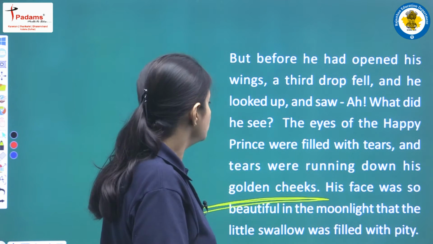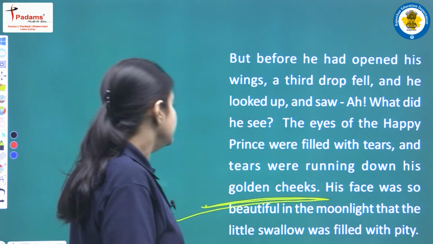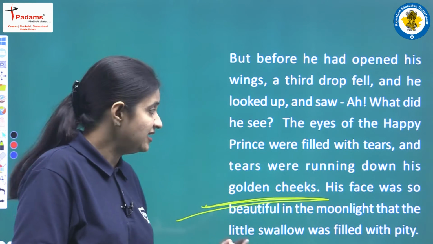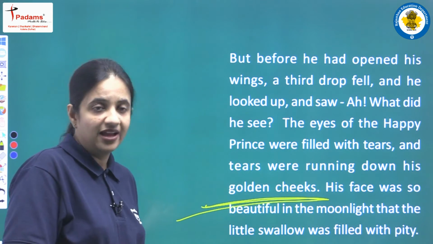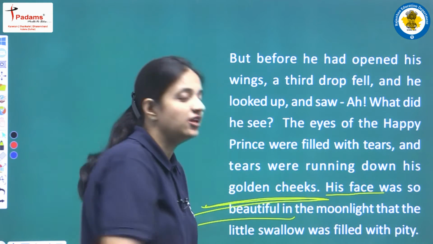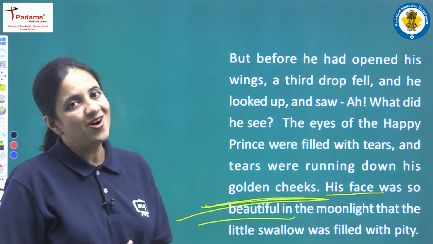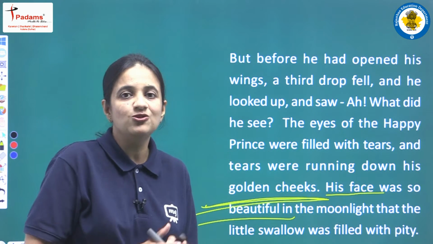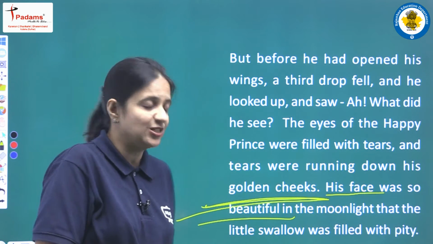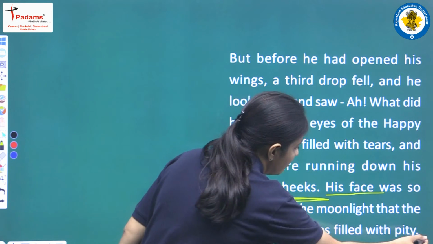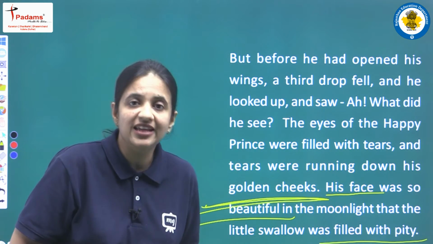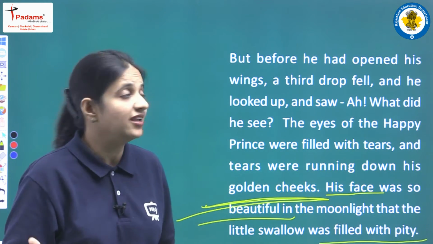His face was so beautiful in the moonlight that the little swallow was filled with pity. It was night time, and the moon was there in the sky, and in the moonlight the face of the Happy Prince was looking very beautiful. And now when the little swallow saw that the statue is crying, there are tears in the eyes of the statue, he was having a feeling of pity, a feeling of sympathy, that why this statue is crying.